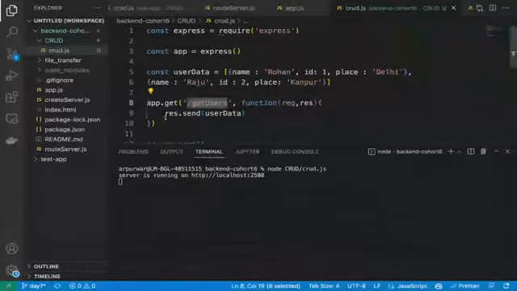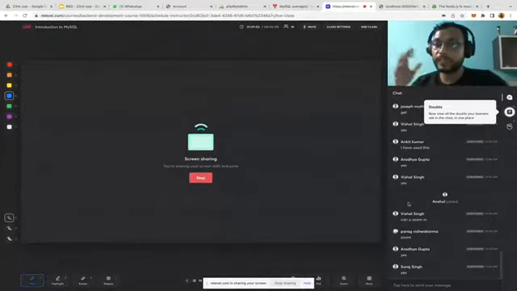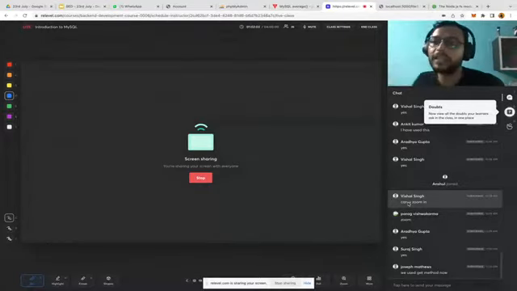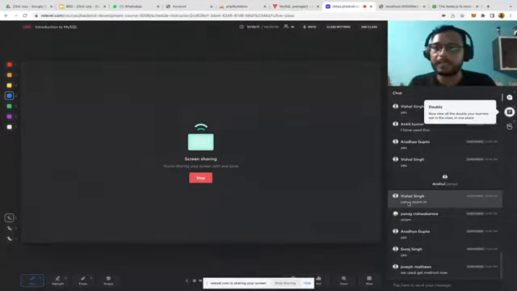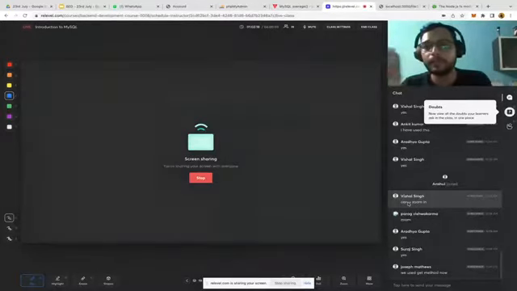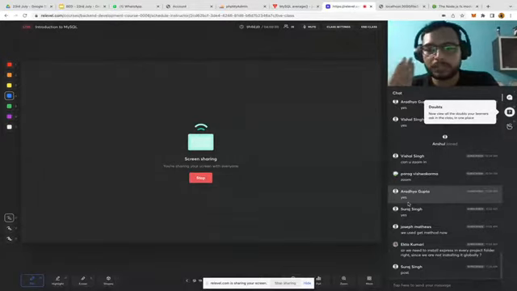Okay, let's create the post API now. For creating, post, put and delete, we need some input from the client side. We used the get method because we want some data from the server. That's called retrieval. In CRUD, there are 4 letters, and R is retrieval. Retrieval means getting things from the server. So R we have completed. Now we have the remaining 3 letters: create, update, delete. For creation I said we will use the post method. For updation we will use the put method. For deletion we will use the delete method.